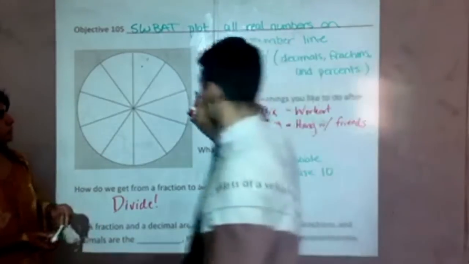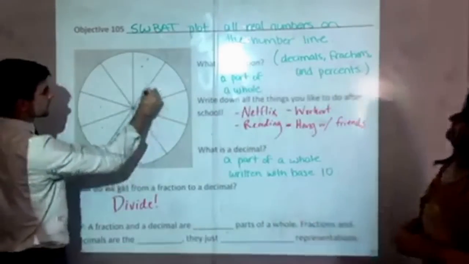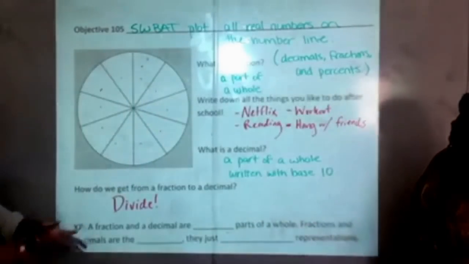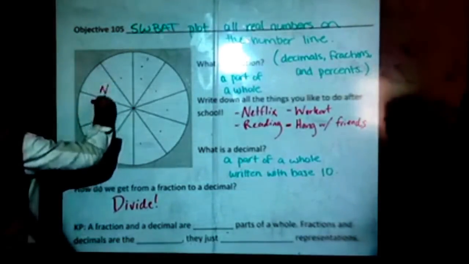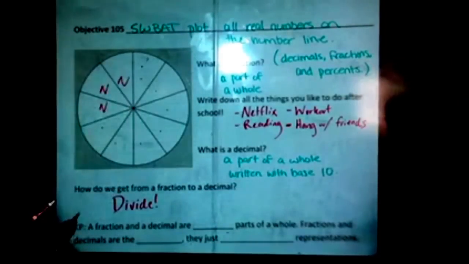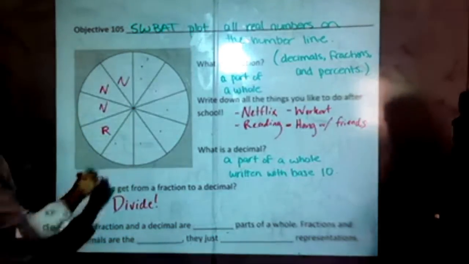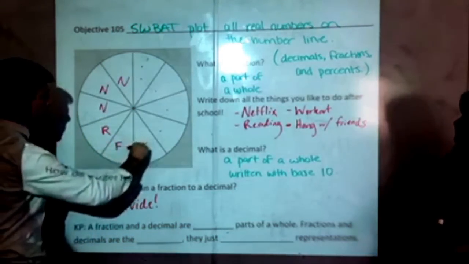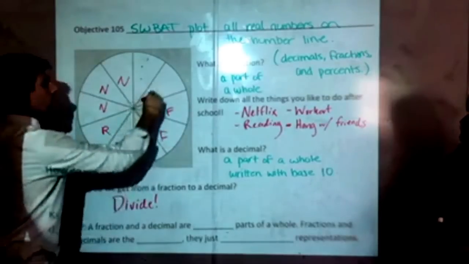So if you look at this plot right here, we have 1, 2, 3, 4, 5, 6, 7, 8, 9, 10. So 10 different parts. If I had to estimate, I would say Netflix takes up about 3/10 of that. From there, reading, probably only 1. Hanging out with friends is the majority of the time.